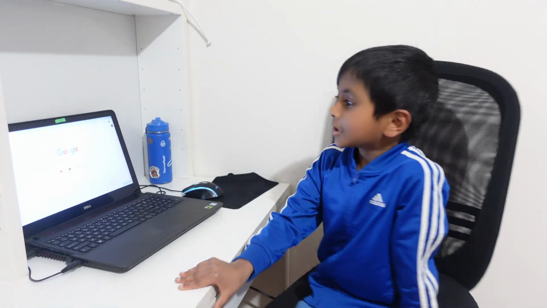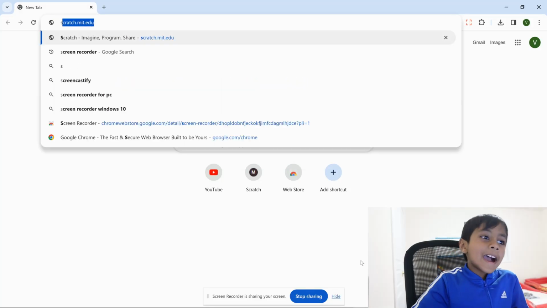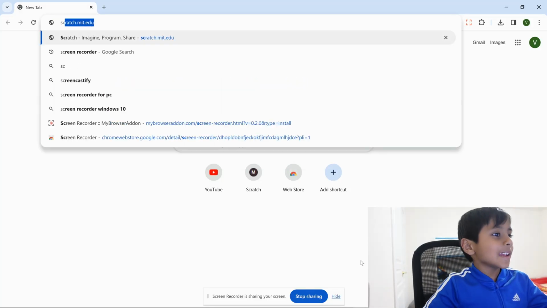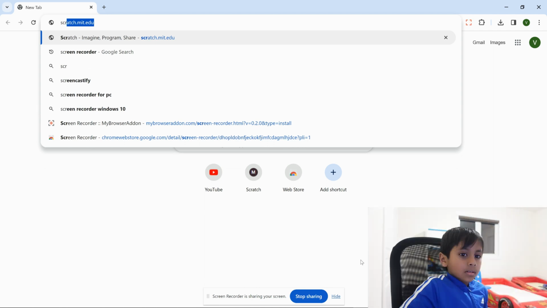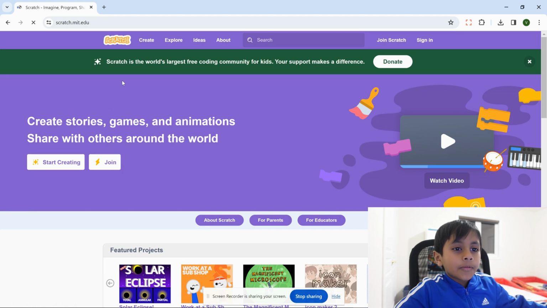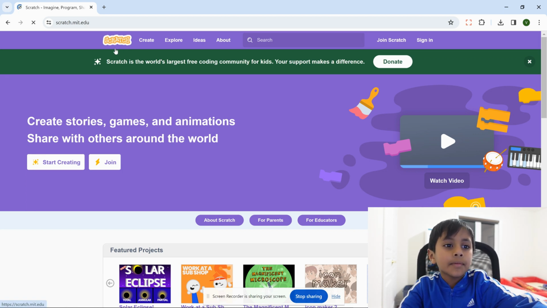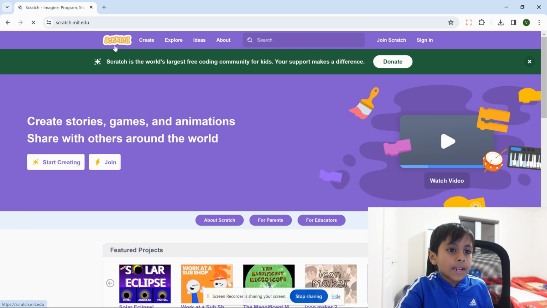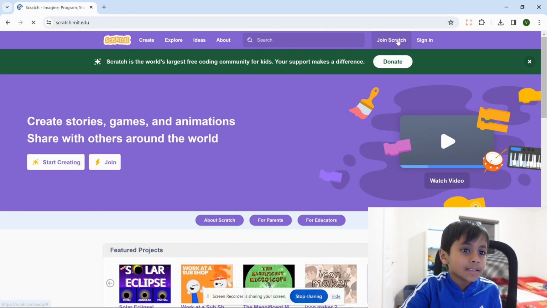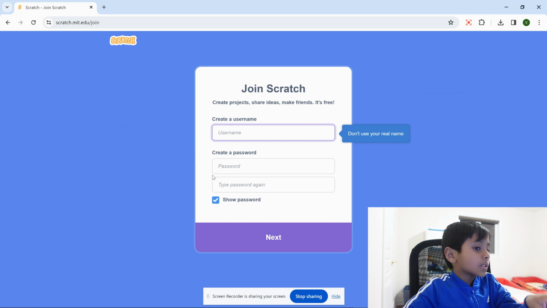Let's go to Scratch by using the internet browser. Now I'm going to type in Scratch. So first, when you see a screen like this, you'll see a button saying join Scratch here. Press that button and then enter your username.